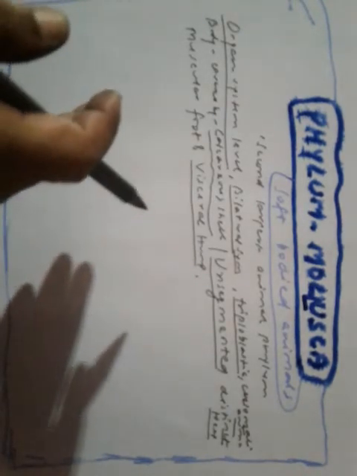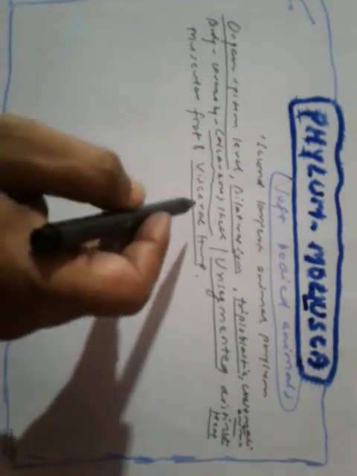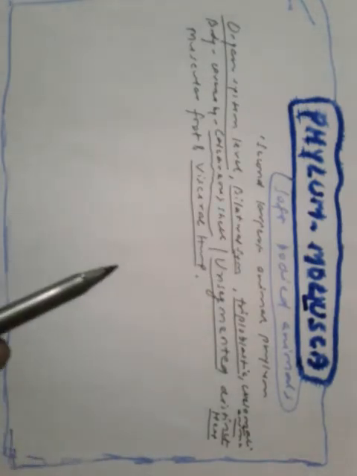What is visceral hump? It is a mass of cells on the dorsal side of the organism.